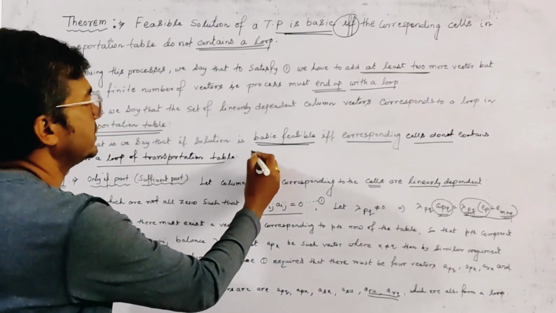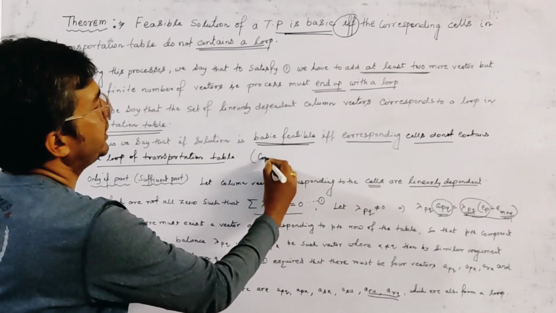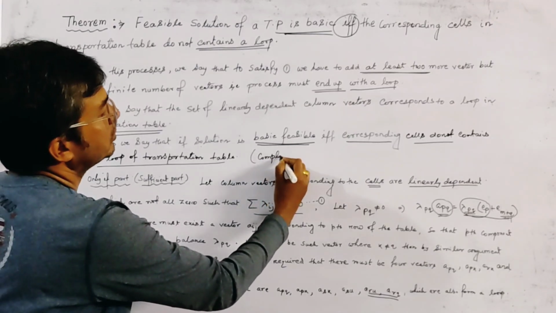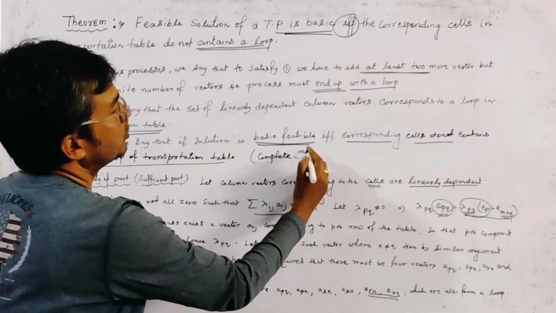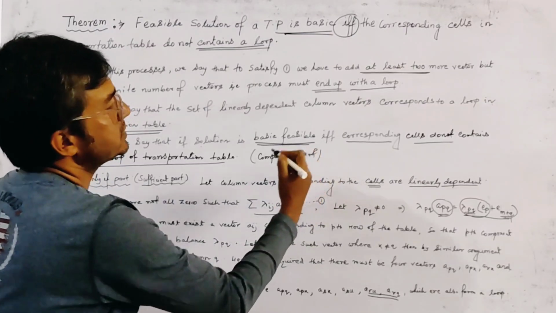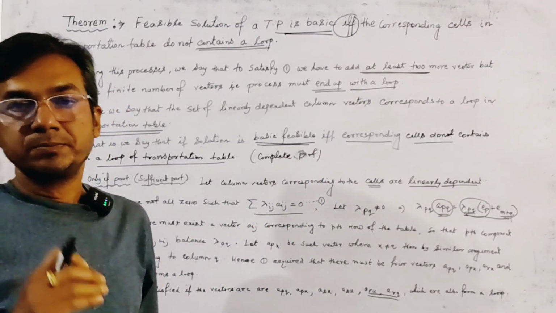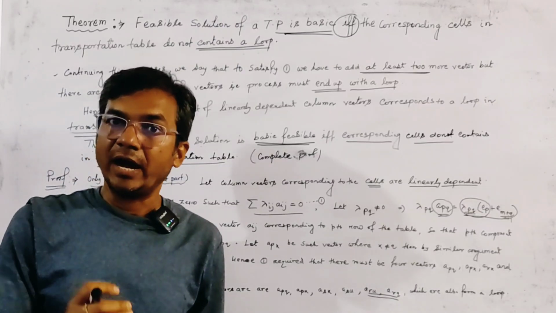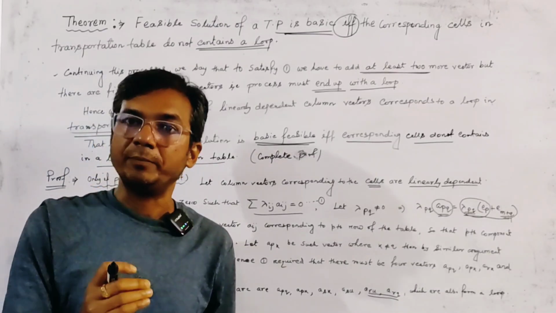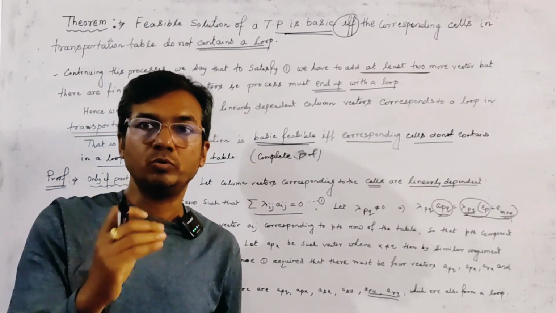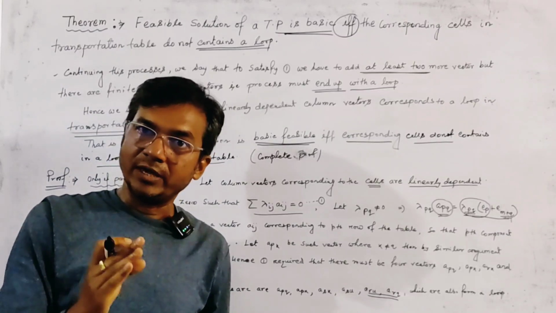And this is the concrete proof of this theorem. This is a very interesting and important theorem of the transportation problem related to loops. Okay, thank you.